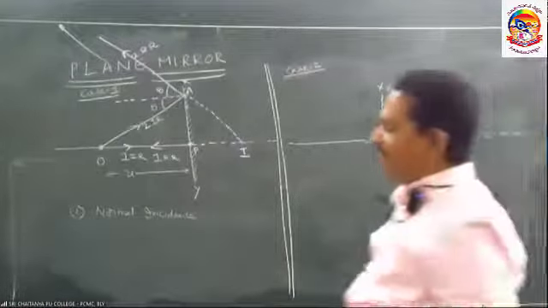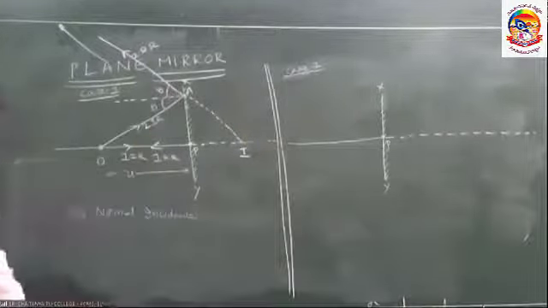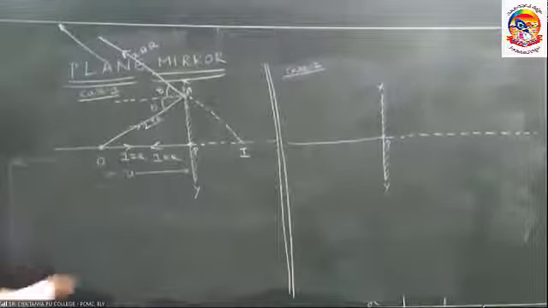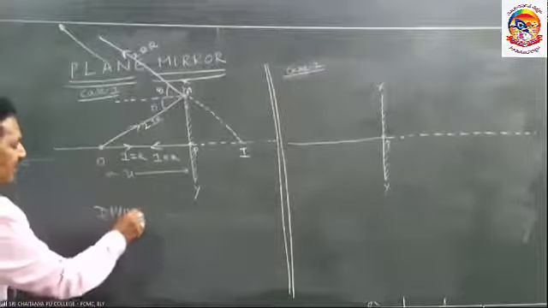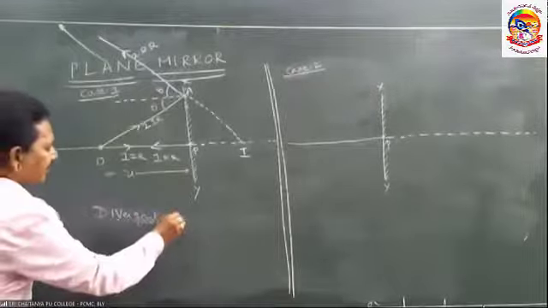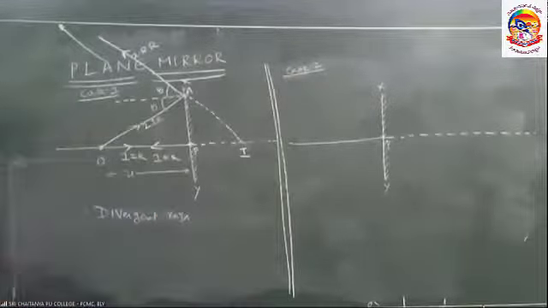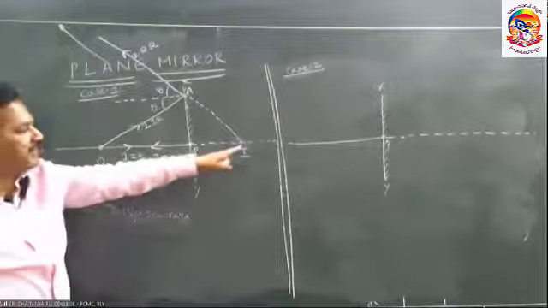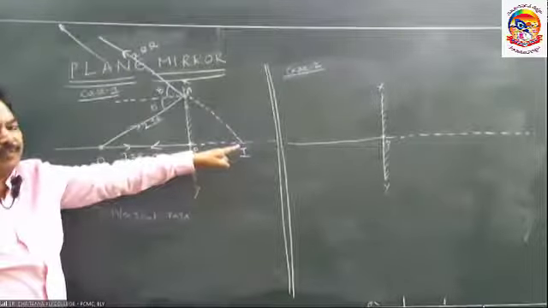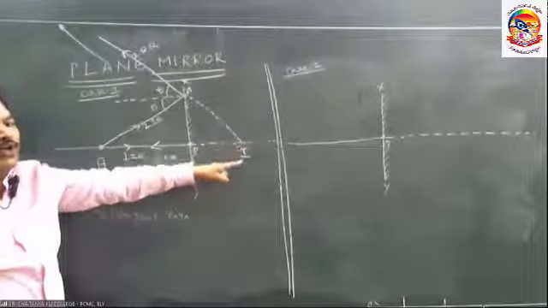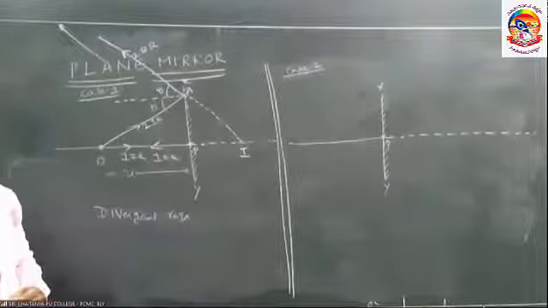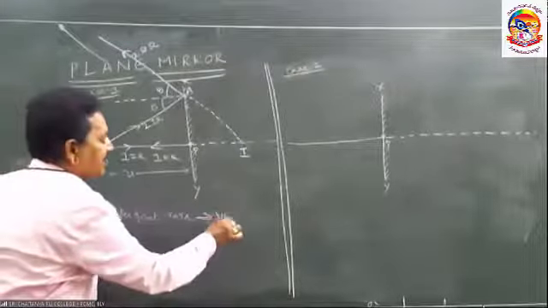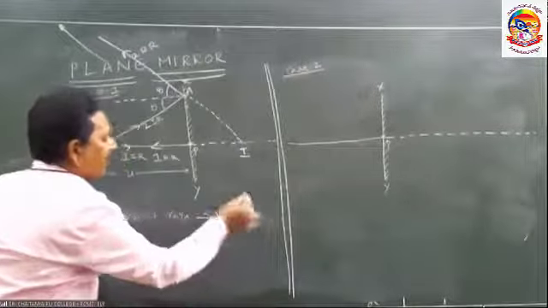In the plane mirror, is the image formed due to convergent rays or divergent rays? Divergent rays, because these two reflected light rays appear to meet at this point. Because it is formed due to divergent rays, what kind of image is formed?